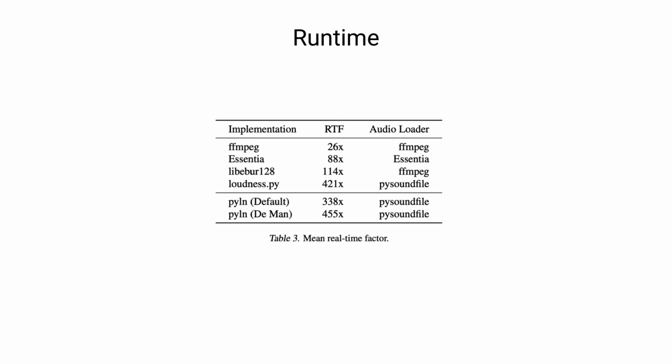That makes sense simply because it doesn't require any external calls to the command line, whereas the other first three options like FFmpeg, Essentia, and libebu R128 all require additional code to make these calls. So from a Python perspective, the pure Python implementations really are the fastest options.